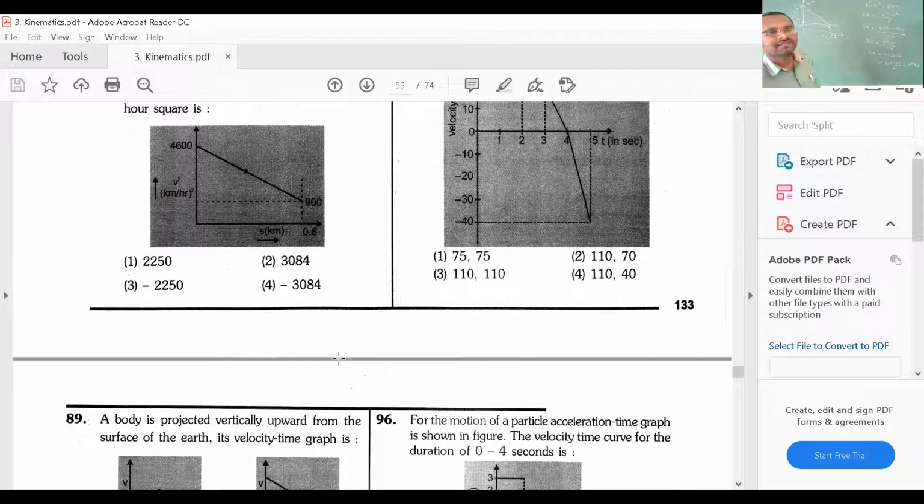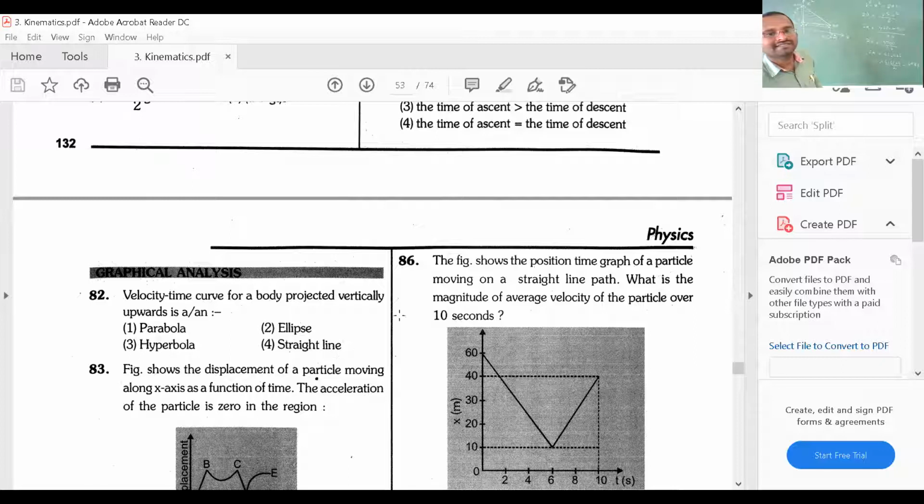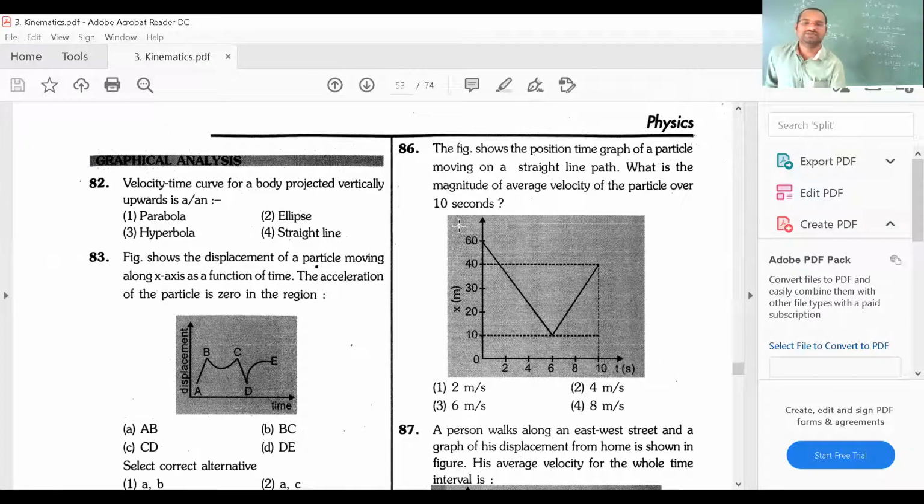Got it? I am going to question number 86. See this question. Read that question, all of you. The figure shows the position-time graph of a particle moving on a straight line path. What is the magnitude of the average velocity of the particle over 10 seconds? We want the average velocity of the particle for 10 seconds.